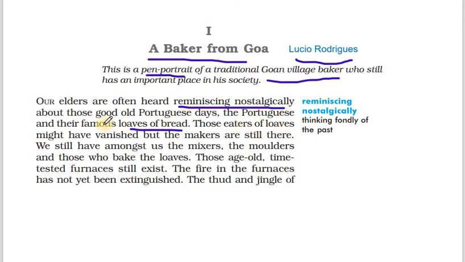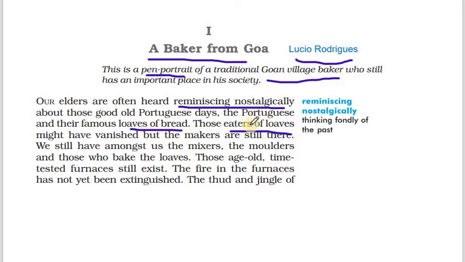Those eaters of loaves might have vanished, but the makers are still here. Vanished means disappeared. So the Portuguese, who are the eaters of loaves, have disappeared. They disappeared in 1961 only. But the makers are still there. Yes, they are still in the Goan villages. We still have amongst us the mixers, the molders, and those who bake the loaves.